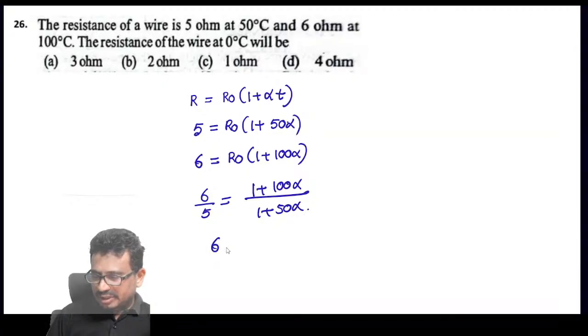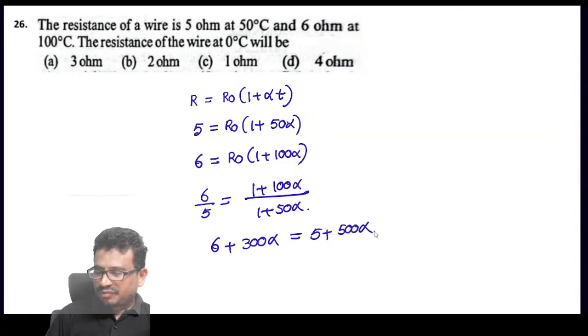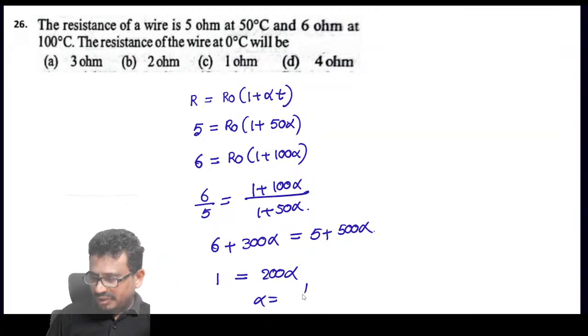You can cross multiply and simplify. So that is 6 plus 300 alpha, which is equal to 5 plus 400 alpha. So 1 is equal to 200 alpha. That means alpha is equal to 1 by 200. We should find alpha, not T, since alpha is not given.